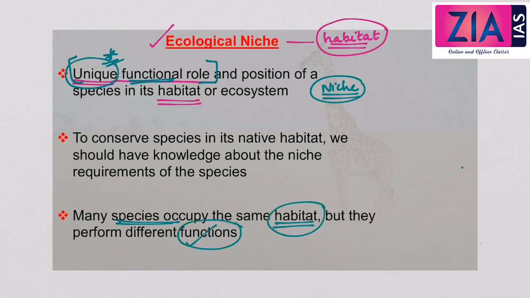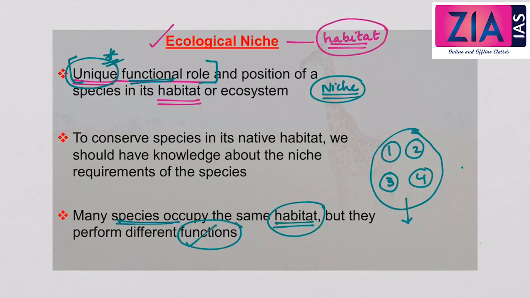Now you get a clue about the difference between habitat and the niche, because in a habitat, if you take, there are various species. So many number of species. So each species will have different roles to play. So habitat means the place where they live and occupy. Whereas niche means that it is the unique functional role of a particular species in that ecosystem.